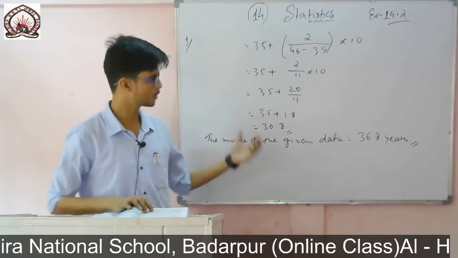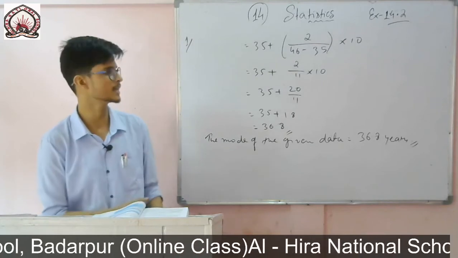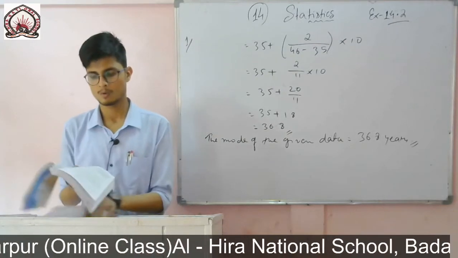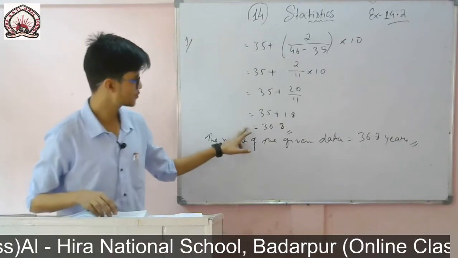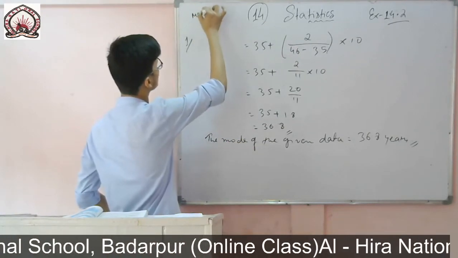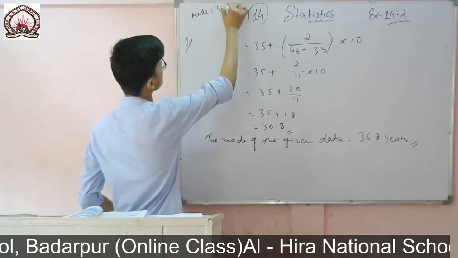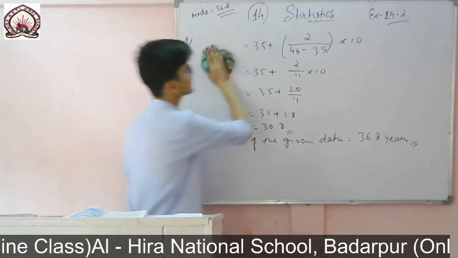Now the question is not only to find the mode, here another question is there to find the mean, and then you have to interpret the data. So we'll find the mean also. So just remember this one, that the mode we have got is 36.8. So I am writing it here, mode equals to 36.8. I may forget it. So now I will find the mean.